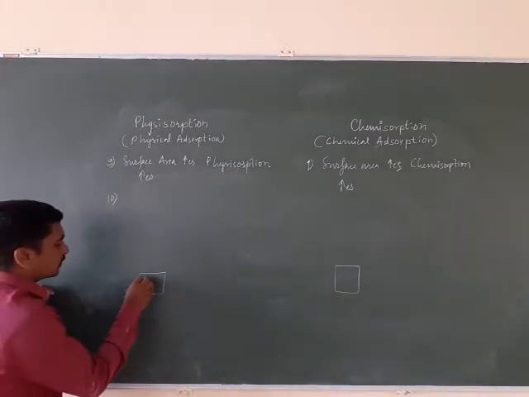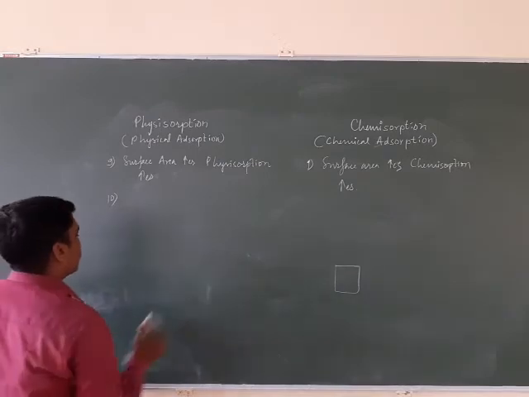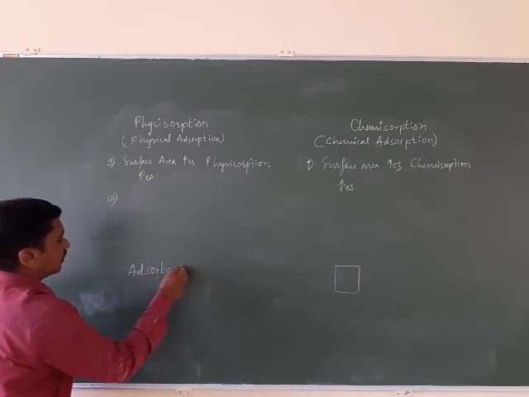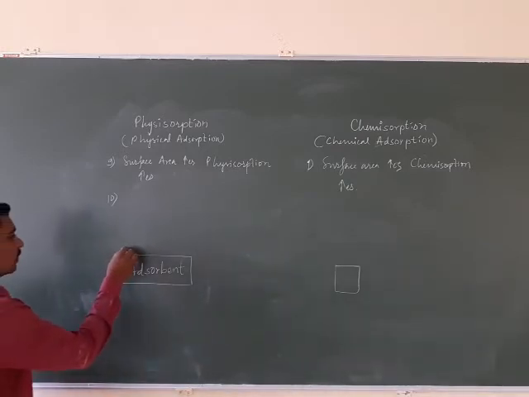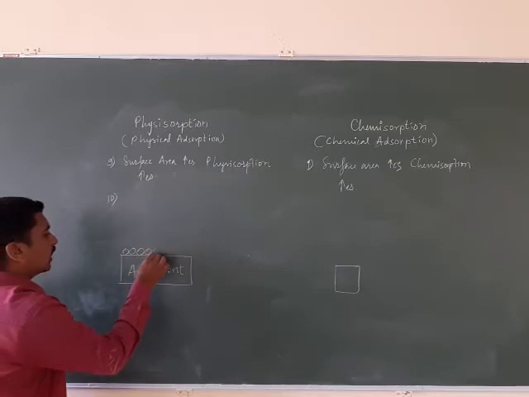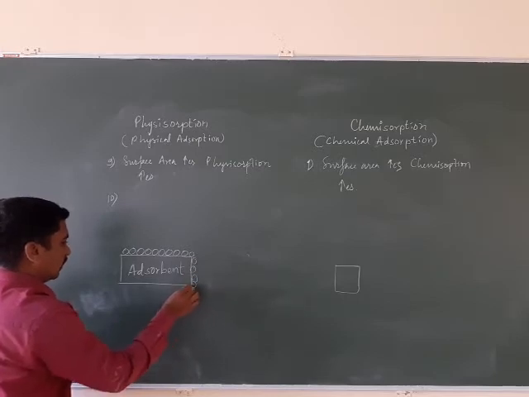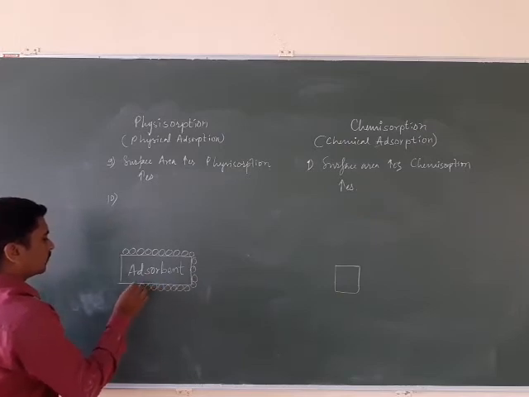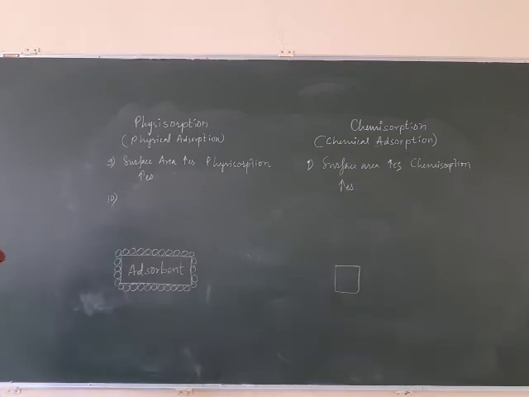So this is your adsorbent, and on this surface of the adsorbent, the molecules or atoms or particles of the adsorbate are going to adhere or bind to form a layer of this adsorbate, the phenomenon which is called adsorption.